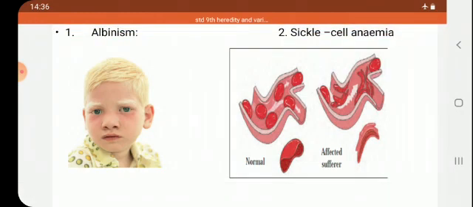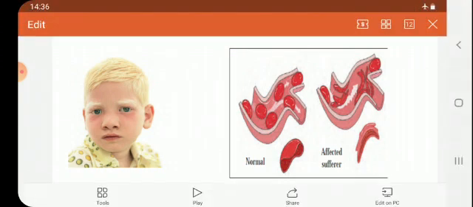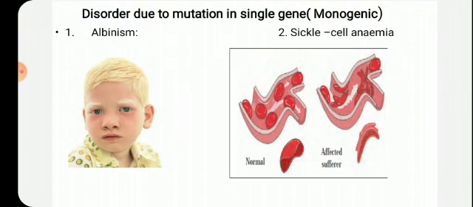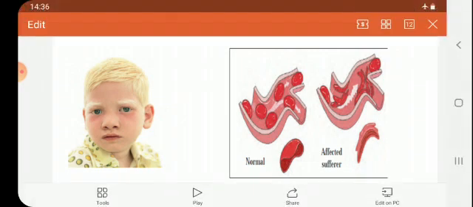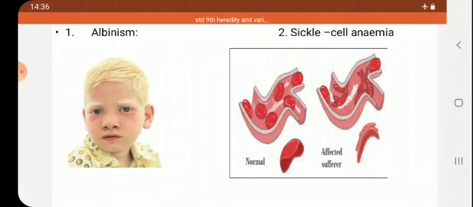So generally, marriages between persons who are carriers or sufferers should be avoided. Okay, because this disease may increase. Because this disease occurs during the conception, the offspring who is coming may again get that disease, so it should be avoided. Okay, children.